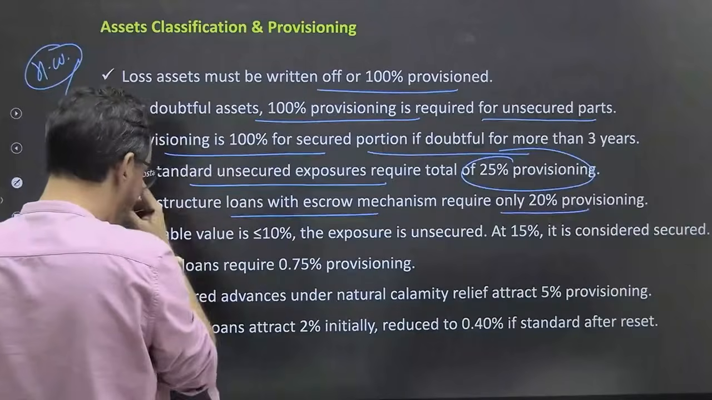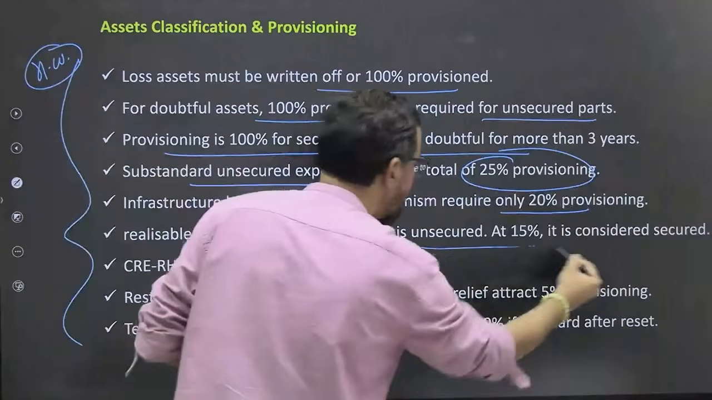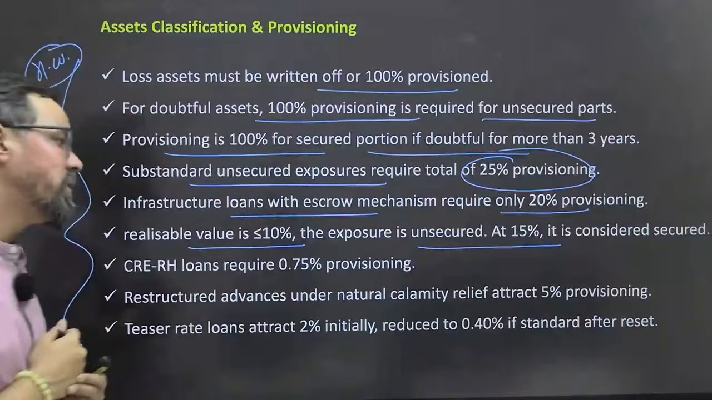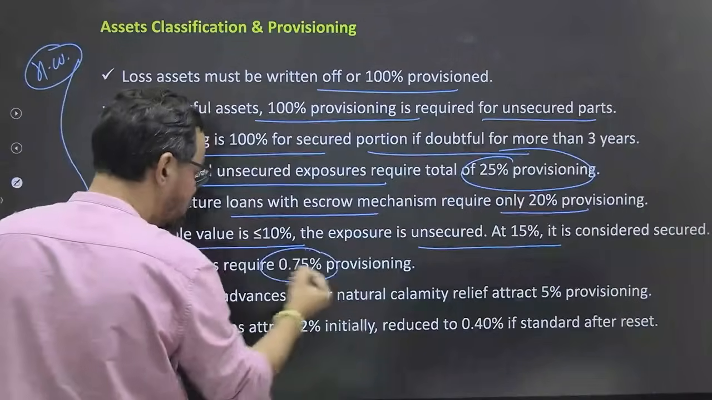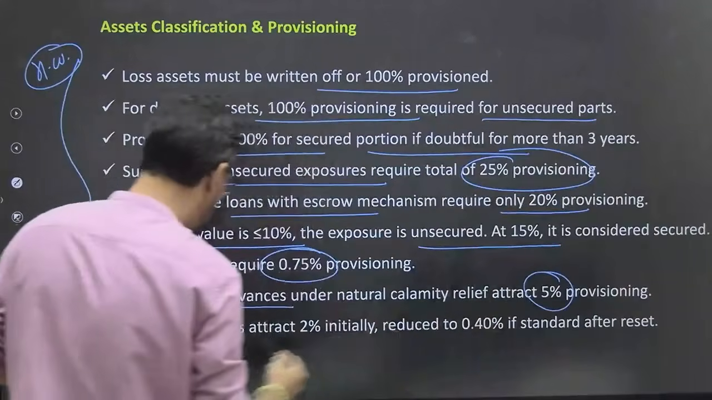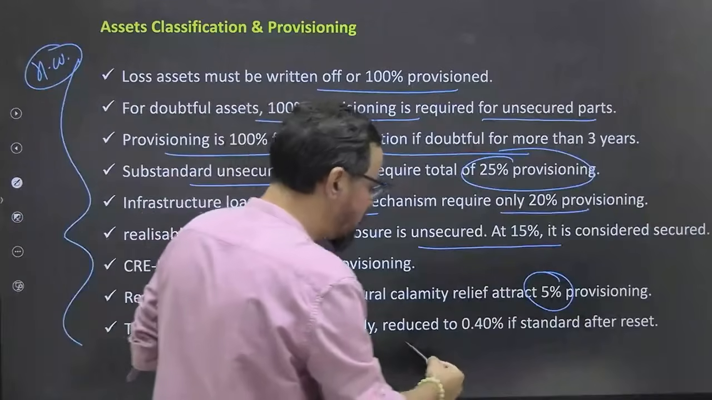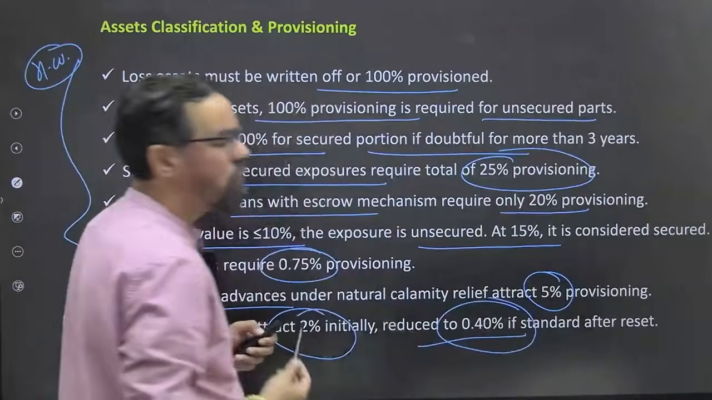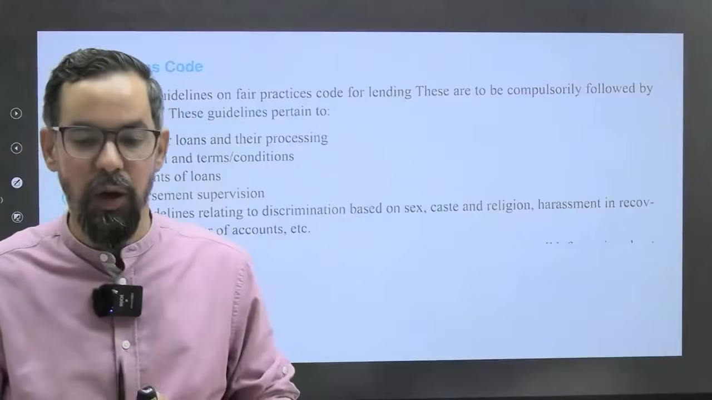ठीक है. Realizable value is less than 10%. ठीक है. The exposure is unsecured. At 15% it is considered secured. ठीक है. Home loans, it is 0.50%. Restructured advances 0.5%. And teaser rate initially 2%. After 1 year it came down to 0.40%. ठीक है. So this is all about your unit 1.